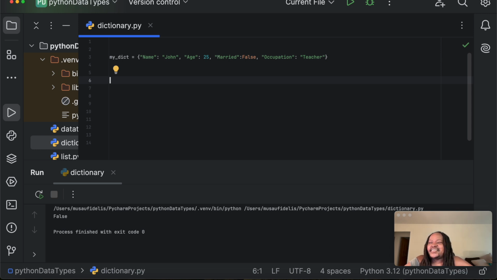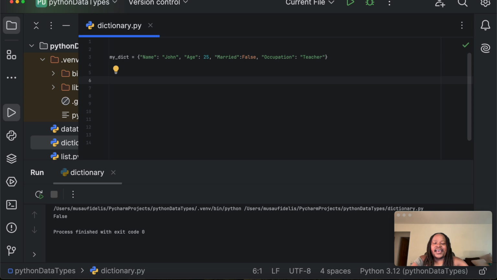The first method of a dictionary that I want to talk about is the keys method. The keys method returns a view object containing the keys of the dictionary. It helps you get all the keys in the dictionary.